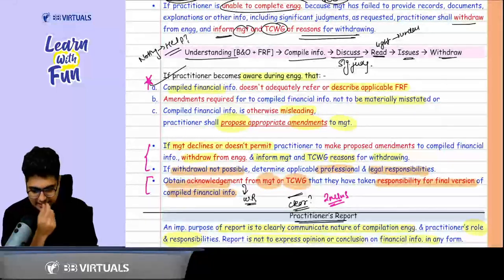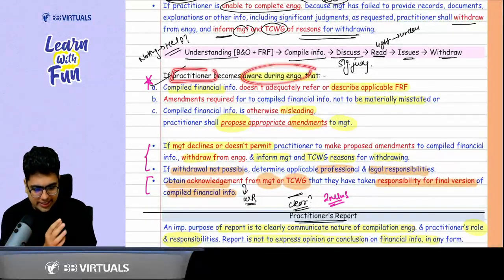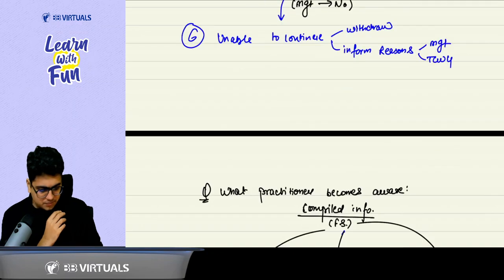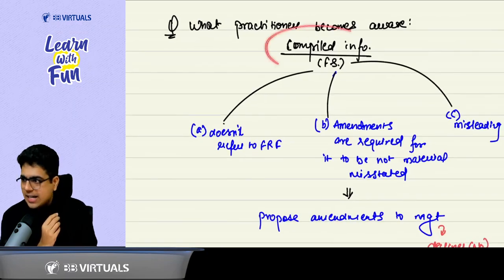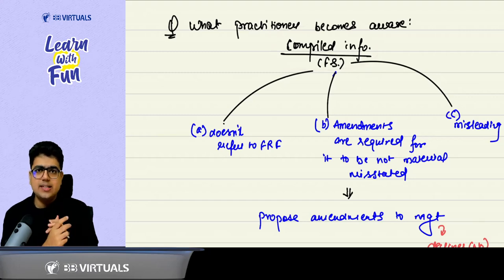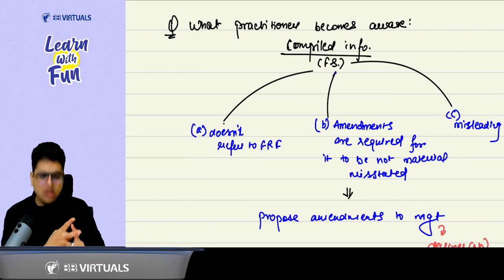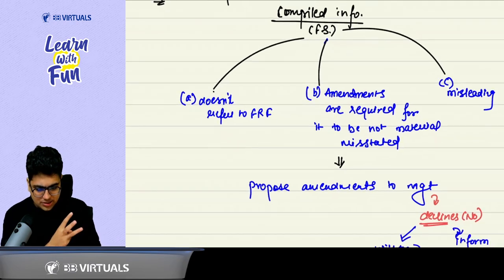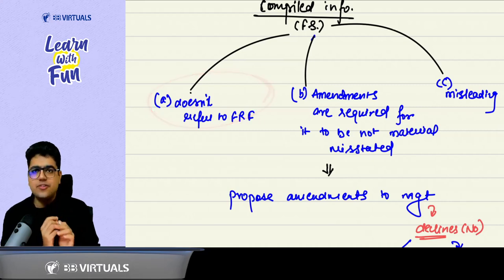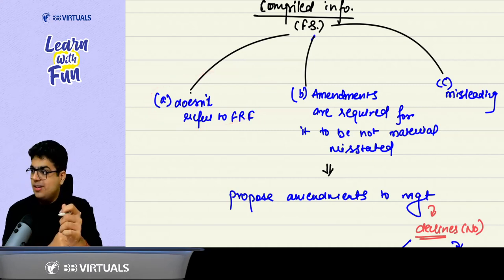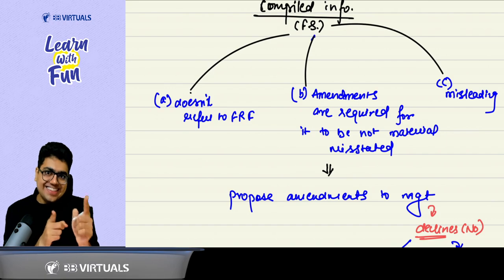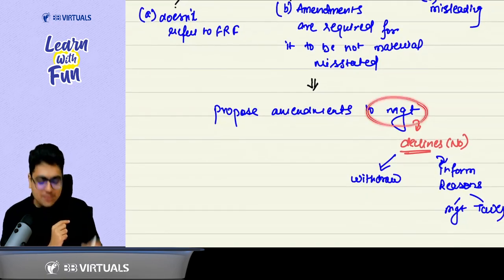Now, sir, in case the practitioner becomes aware during the engagement, what does he become aware of? He becomes aware that the compiled information, that is the financial statement, is misleading, or has material misstatements, or is omitting the required information. Matlab, they are not referring to the FRF. Then you propose amendments. Okay? Propose the amendments to the management.